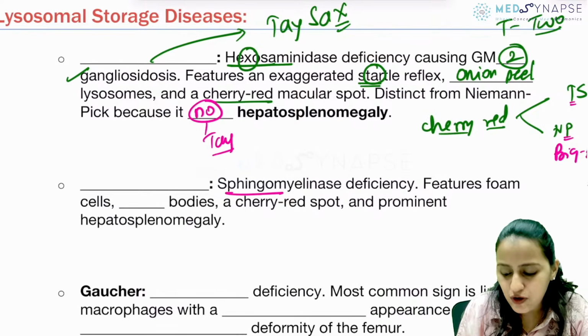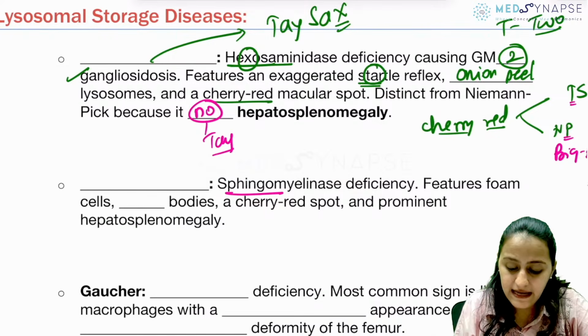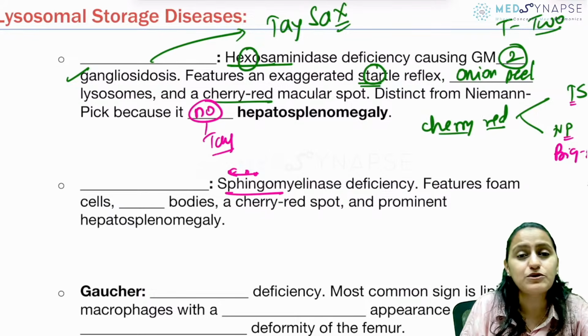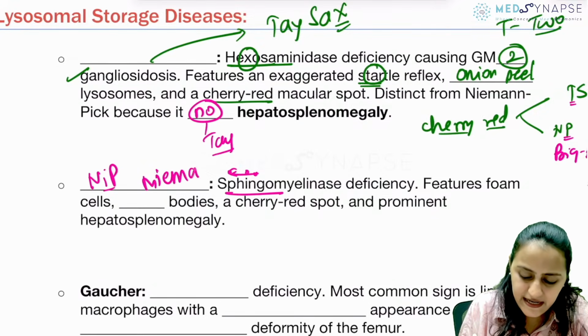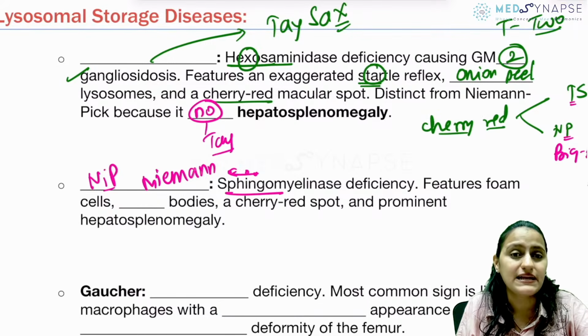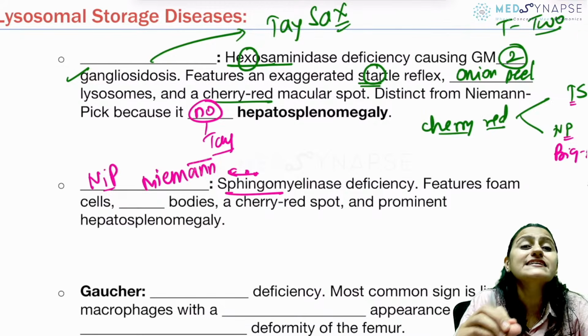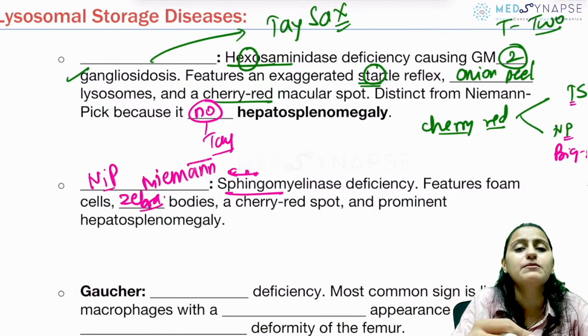Which is the sphingomyelinase deficiency? Sphingomyelinase. Remember, NIP. If you read sphingo in reverse, it is Niemann-Pick. Okay, it is Niemann-Pick, which is sphingomyelinase. So imagine a man, Niemann, crossing the zebra crossing. So what bodies does it have? Zebra bodies.